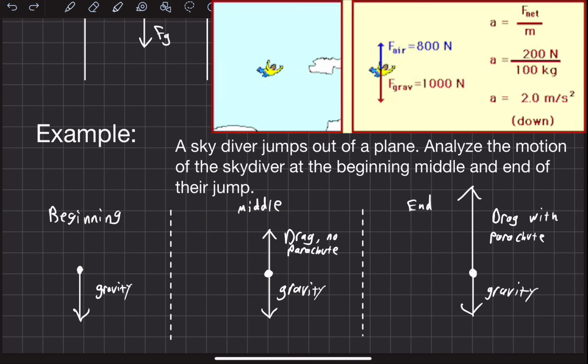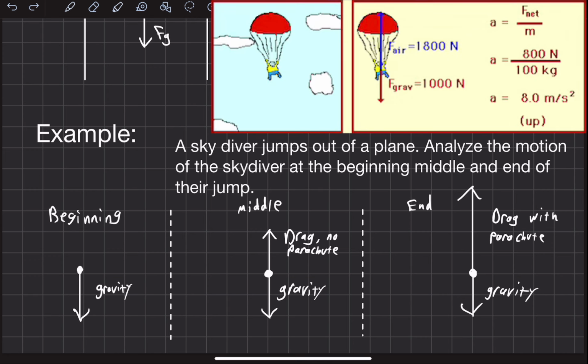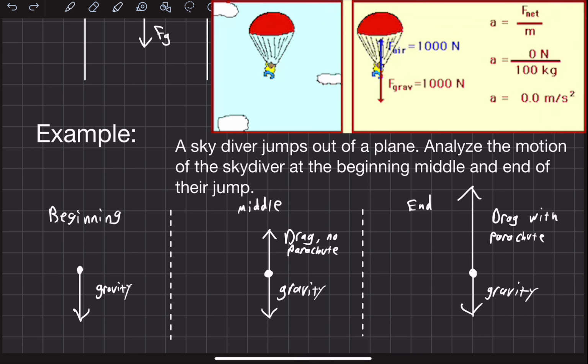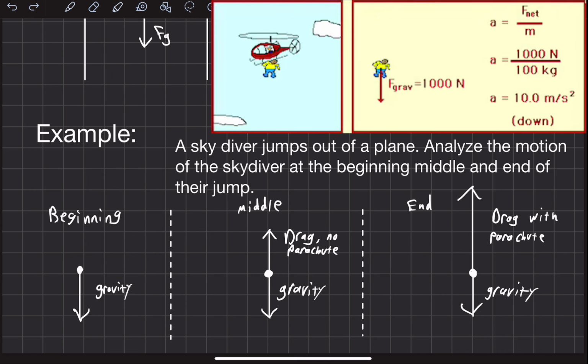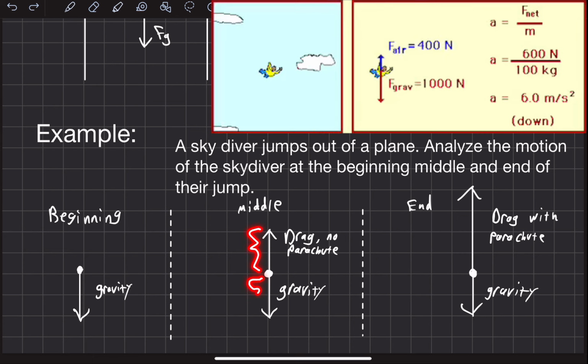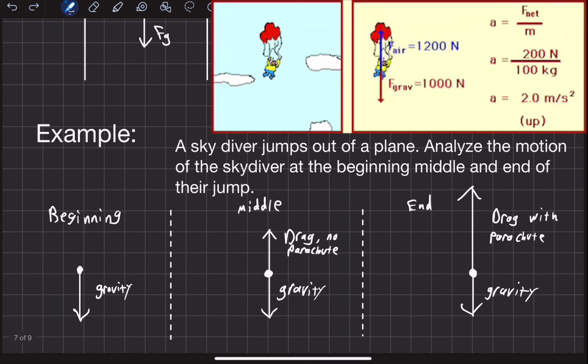This is going to be one of the rare cases where we're actually going to consider air resistance, because it's really important to how we can jump out of a plane and not hit the ground going Mach 5. As you pick up speed, you're going to have drag, and that drag is going to increase. Eventually, the drag is going to get to the point where the magnitude of the drag force is equal to the magnitude of gravity.